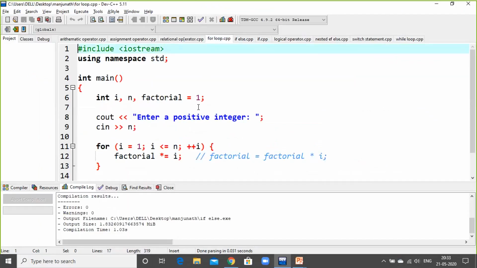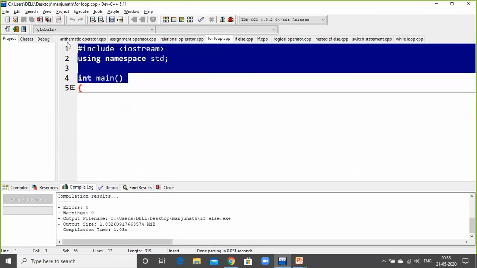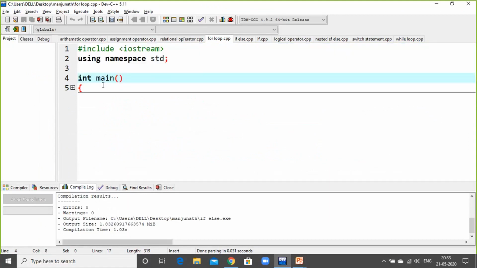Okay, now again the same syntax I have used in the entire session: iostream.h, iostream. iostream is the input output namespace, and the opening block of the program with the int. Now this program, we are discussing the for loop statement. What is a for loop and what is the calculation part of this for loop statement?